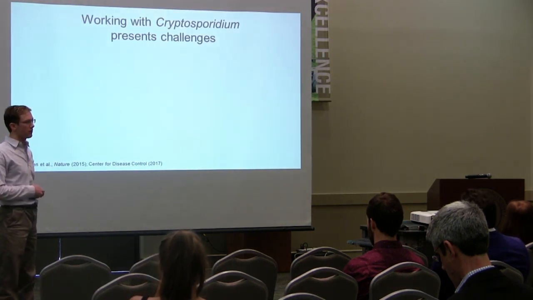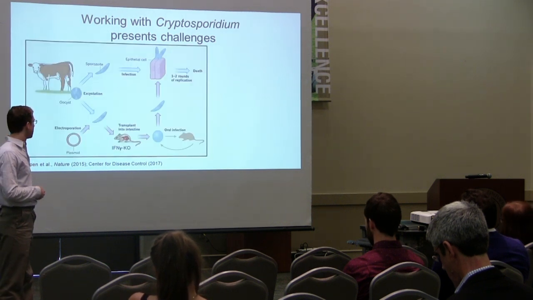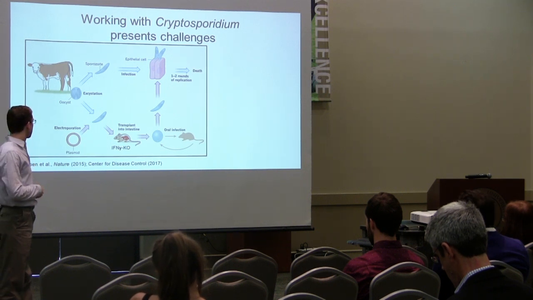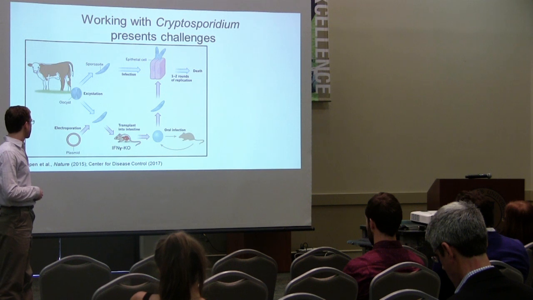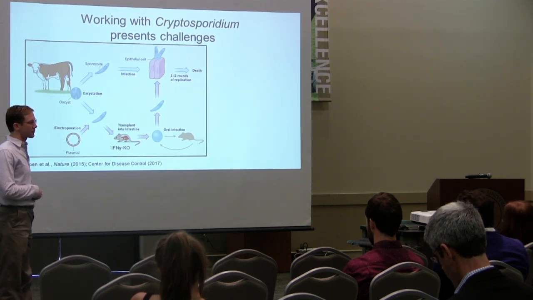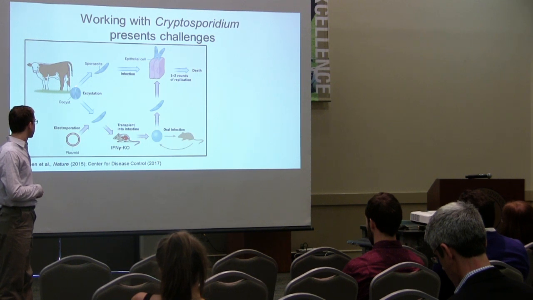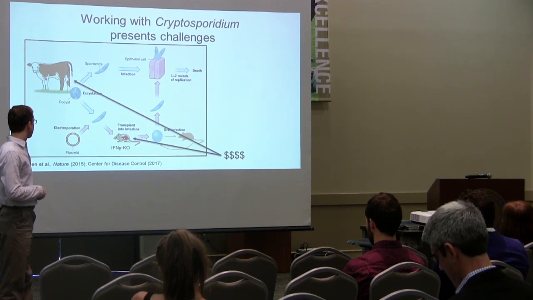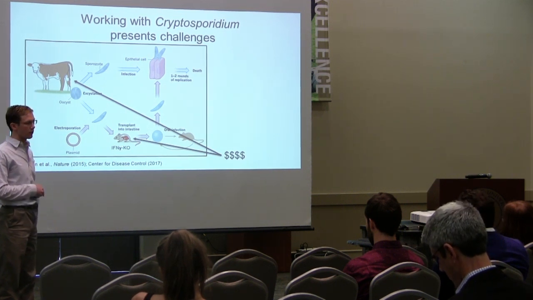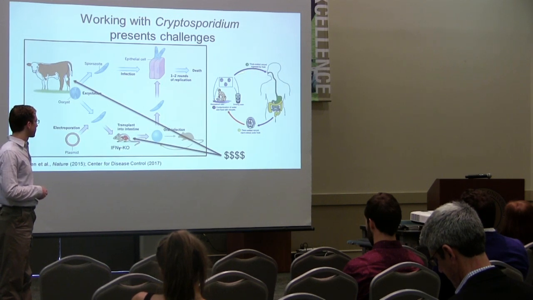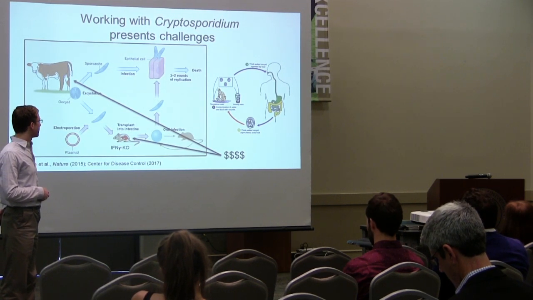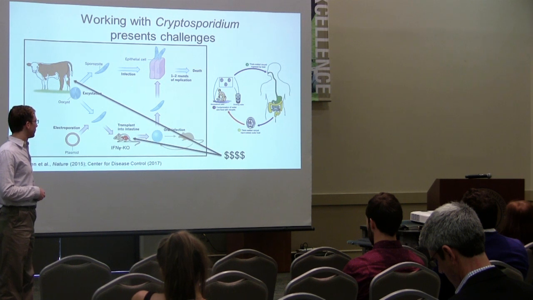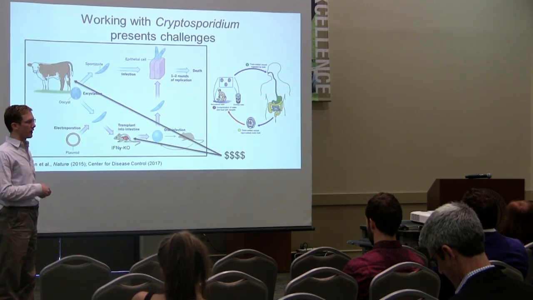Now, working with Cryptosporidium is not easy. The work needed to elucidate the molecular mechanisms of its infection with its host requires the creation of transgenic parasites. This requires the use of knockout mice and cattle to produce the oocyst. However, neither of these are cheap, and this is quite a barrier for research with Cryptosporidium. Additionally, because Cryptosporidium infects humans, any work that is done with these parasites must be done at high levels of biosafety so as to limit the potential for parasites to infect researchers.